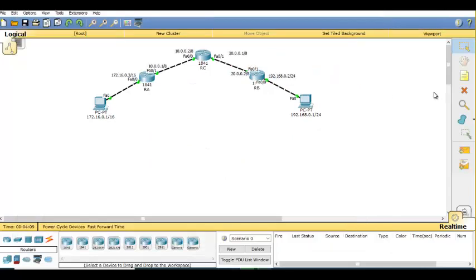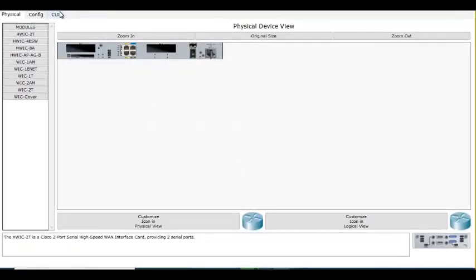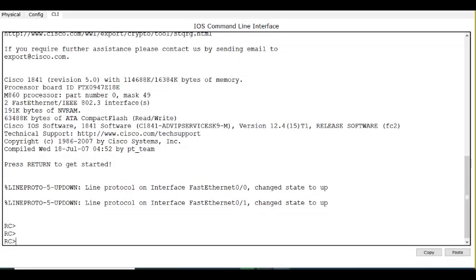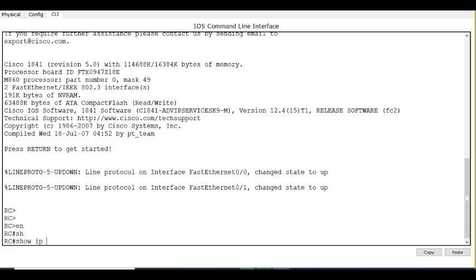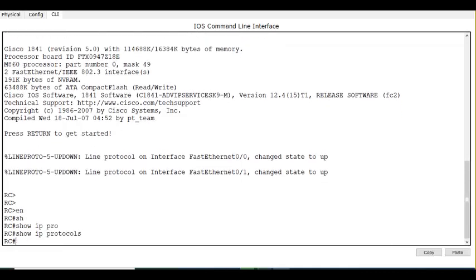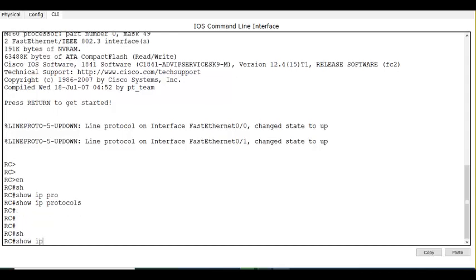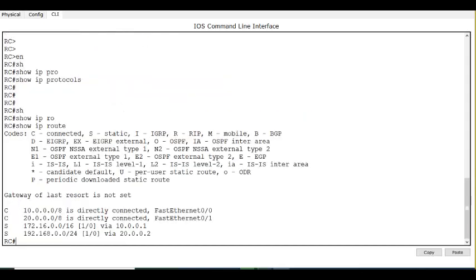Let me show you that. Oh, there is no EIGRP running in this show IP route. There is a static route. I think yesterday I did not save this configuration. It's okay, I can quickly configure it. I'm going to remove the static route.